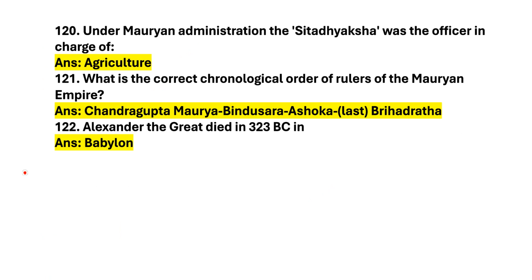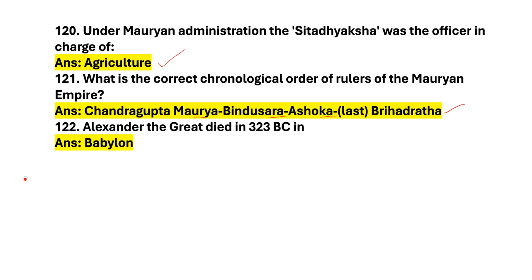Let's move on to the next slide. Next question. Under Mauryan administration, the Sitadaksha was the officer in charge of? Answer is agriculture. Next question. What is the correct chronological order of rulers of the Mauryan Empire? Answer is the correct order: Chandragupta Maurya, Bindusara, Ashoka, Brihadrata.